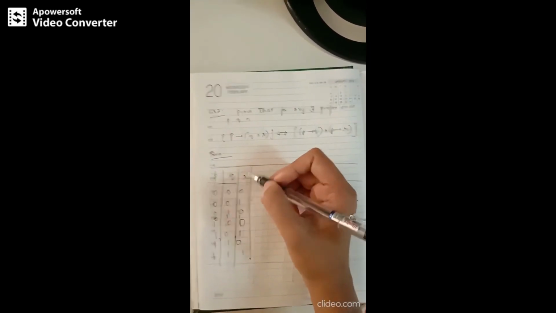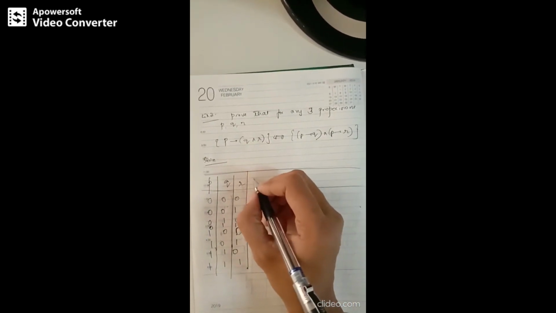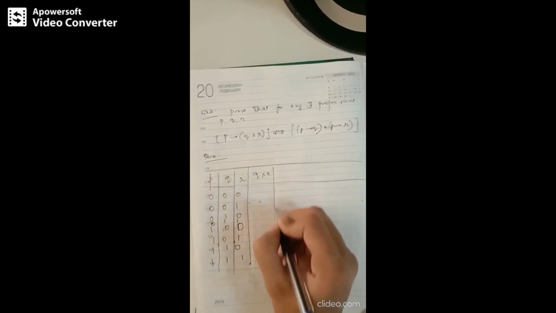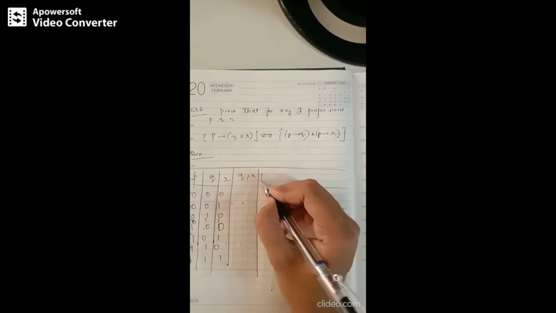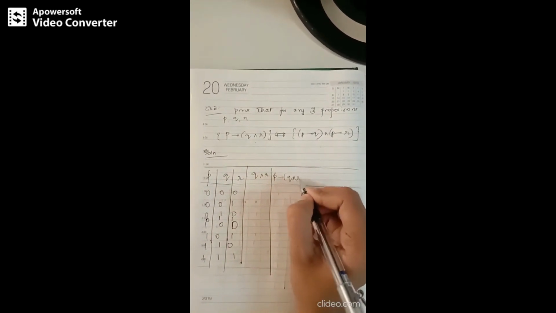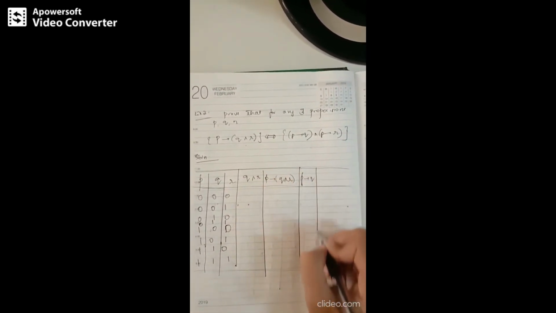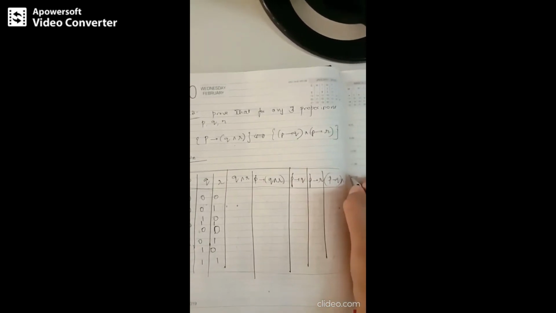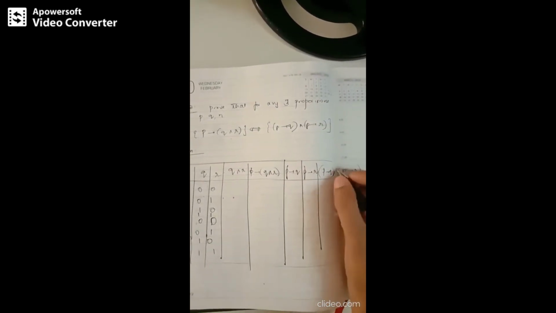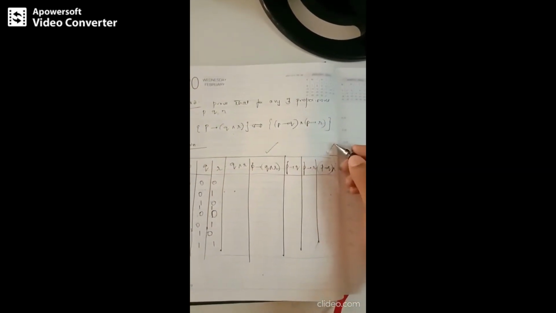Since there are 3 primitives, there are 8 rows, that is 2 cube. So next, write down individual components. For example, I need to find out what is Q and R. Only after finding this, I can find what is P implies Q and R. After that, what is P implies Q? What is P implies R? And what is the conjunction of P implies Q and P implies R? Correct? What columns do we need to match? This column with the last column.